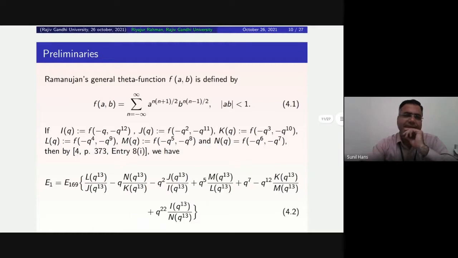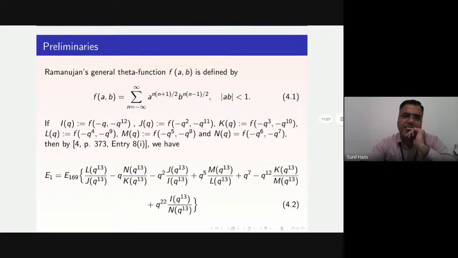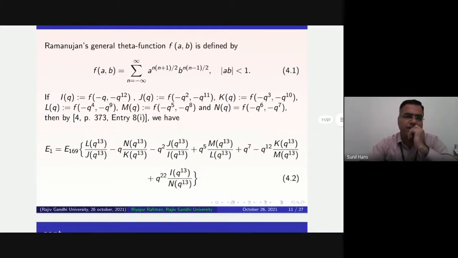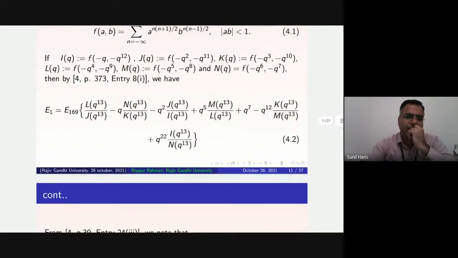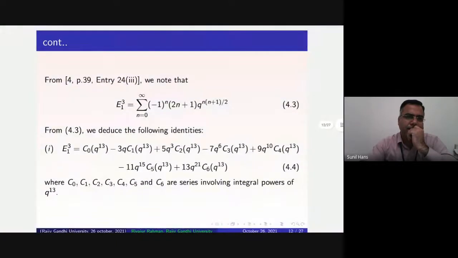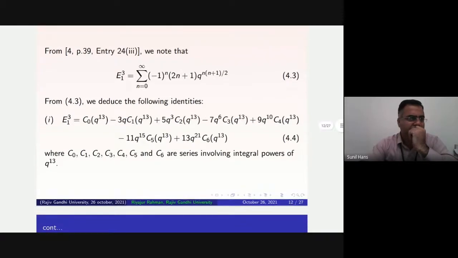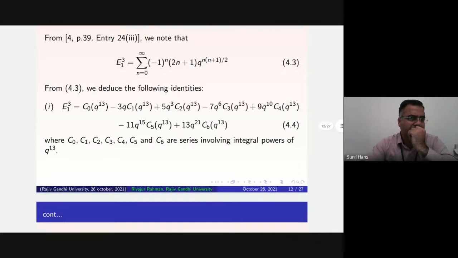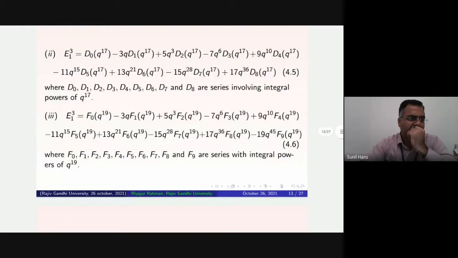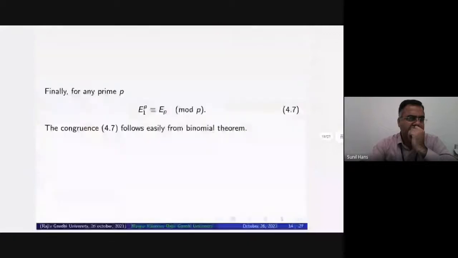So these are Ramanujan's general theta function as given by equation 4.1, and we will make use of E1 given by equation 4.2 for proving my results. From reference 4, in that paper, Byrne has proved that E1 to the power 3 is given by equation 4.3, and from this we have reduced some identities given by equations 4.4, 4.5, and 4.6.